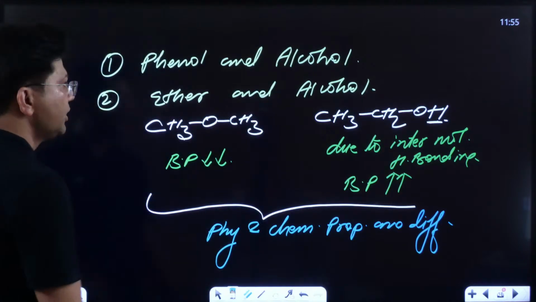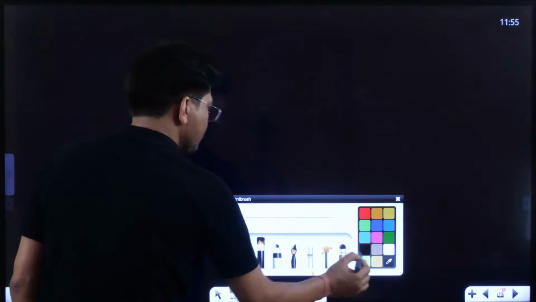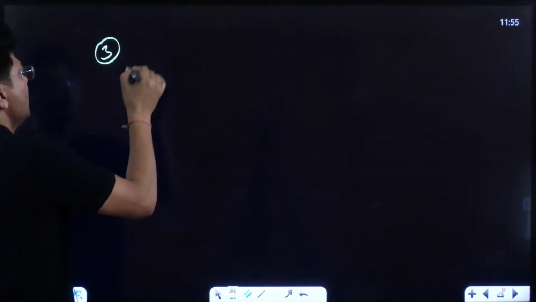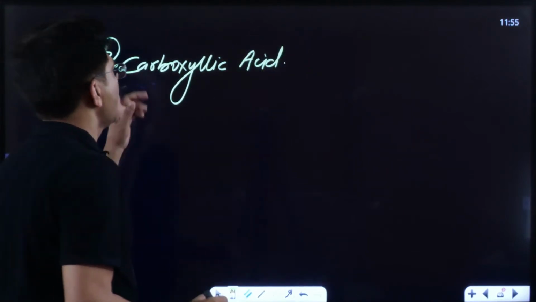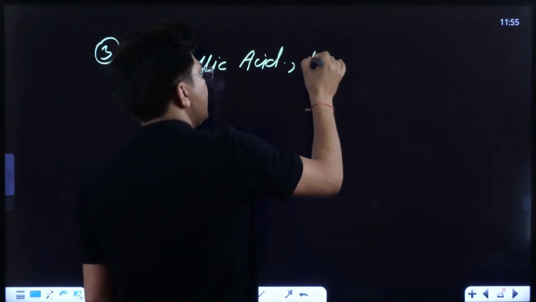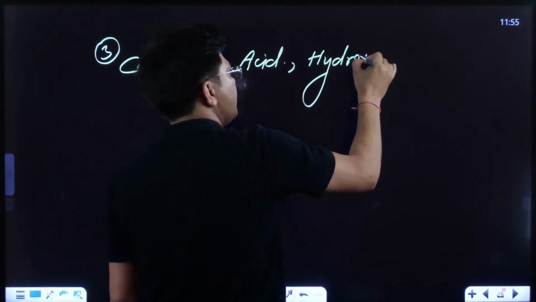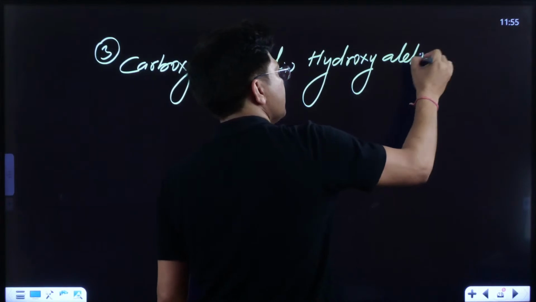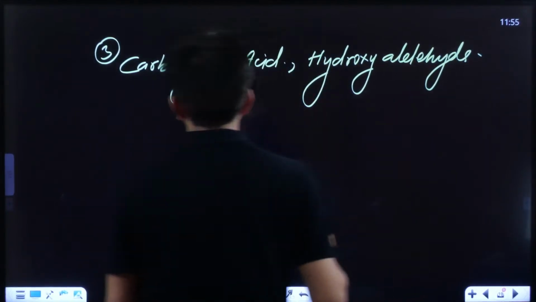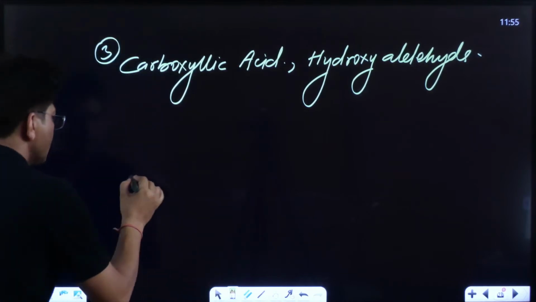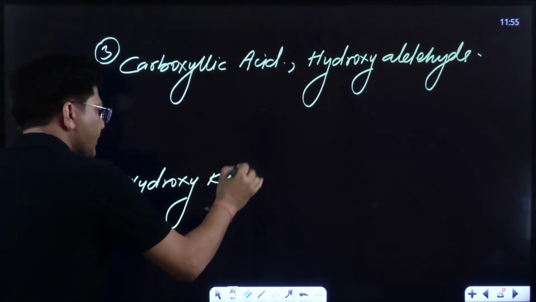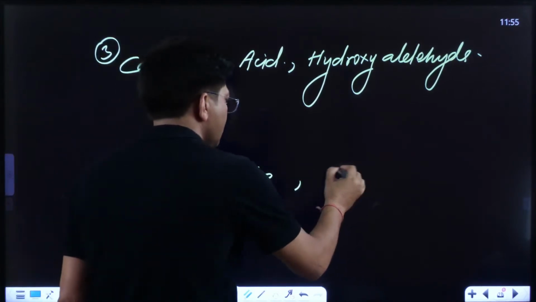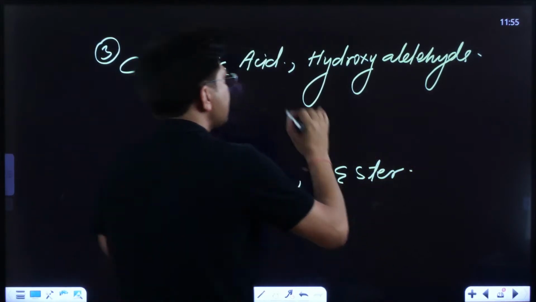Now see to it, on third number I am going to tell you, kids. If I write carboxylic acid, just try to find out with your brain. No need to cram, kids. Carboxylic acid, if I write hydroxyaldehyde, and if I write hydroxyketone, and if I write ester, they all can act as functional isomers.